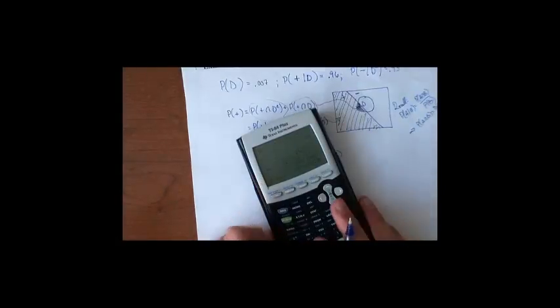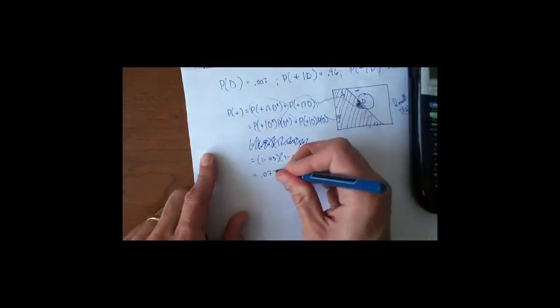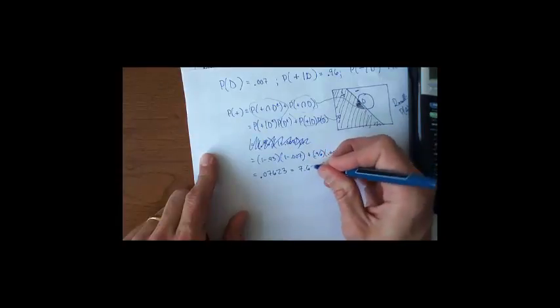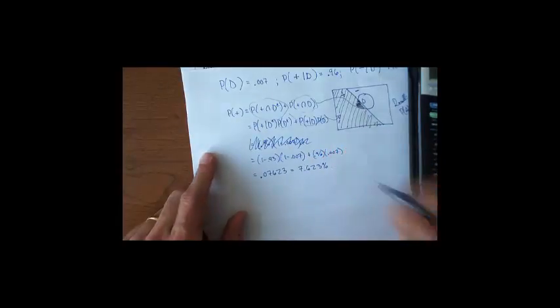I get 0.07623, or 7.623%. So that says that the chance that a person chosen at random tests positive is about 7.5%.